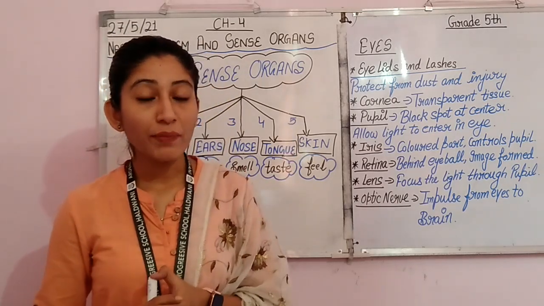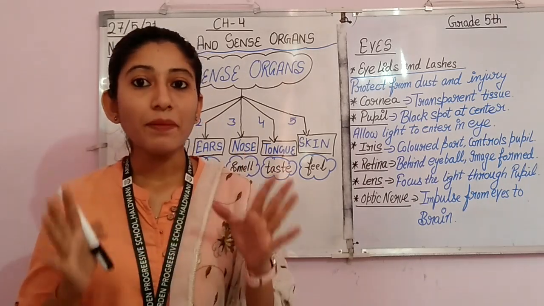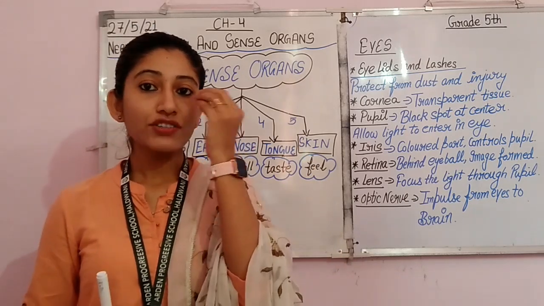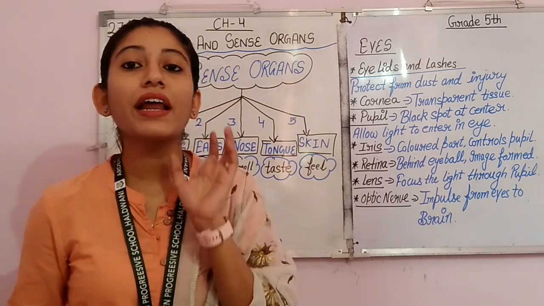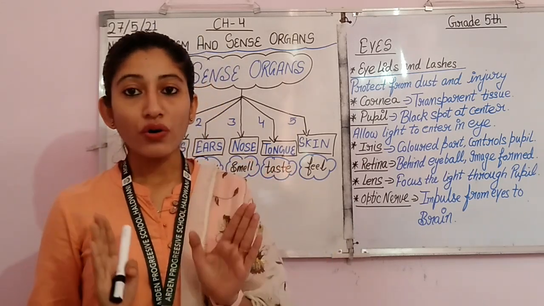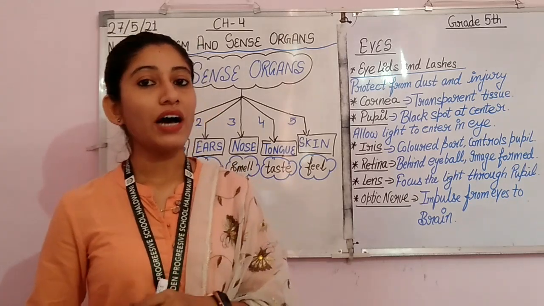Eyes have different parts. Some parts of the eyes are visible, and some parts that are inside we are unable to see, but they are there. So now let's discuss the different parts of the eyes.